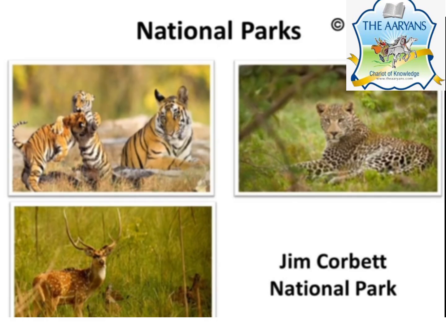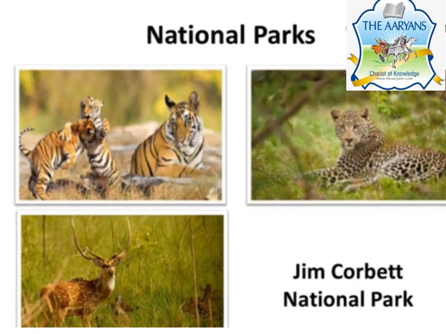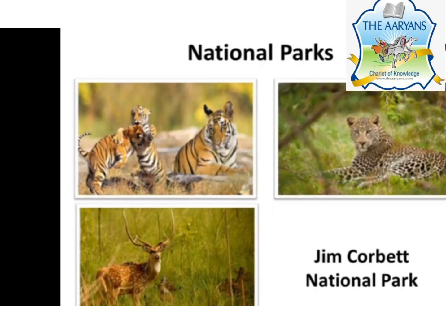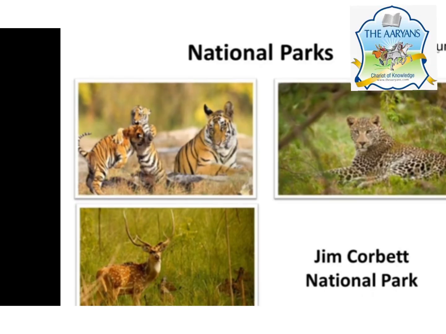As you can see in the picture, Jim Corbett National Park is there. It is also a place to protect wildlife, and cutting of trees and killing of animals is not allowed in these protected areas.